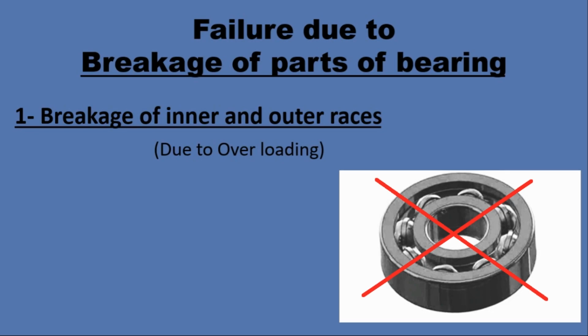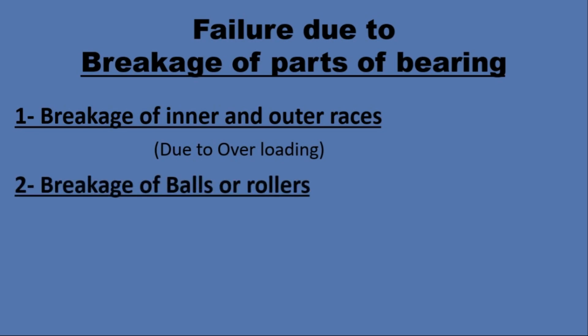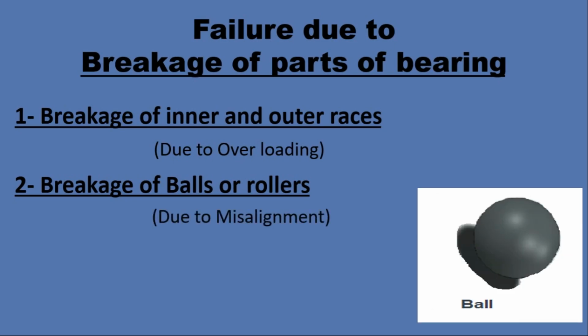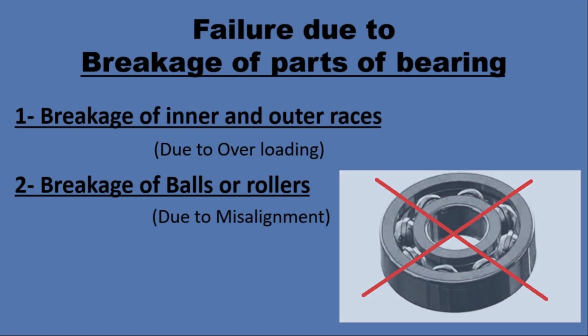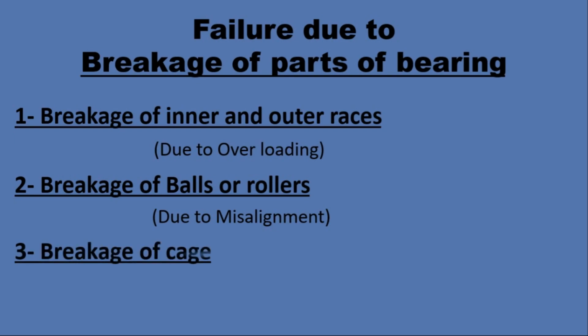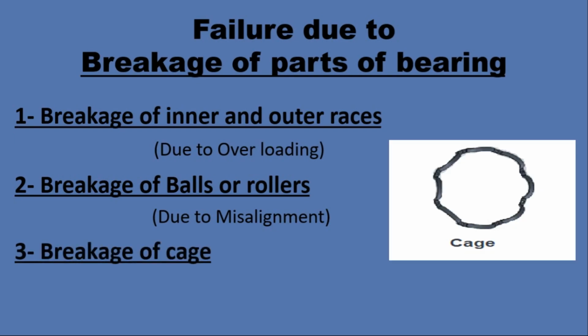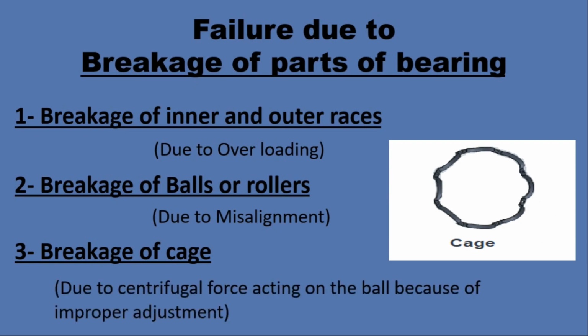The second one is breakage of ball or roller. If there is any misalignment between the shaft and the housing of the bearing, then ball breakage can occur, and if the ball breaks, the bearing will fail. Now the third one is breakage of the cage. How can the breakage of the cage occur? Due to the centripetal force acting on the ball because of improper adjustment.